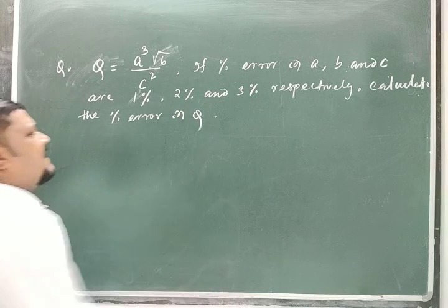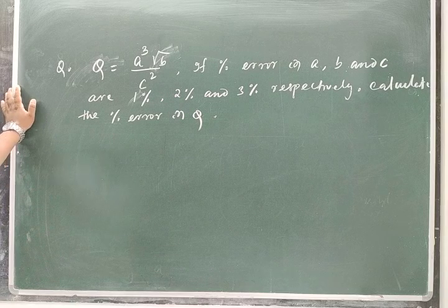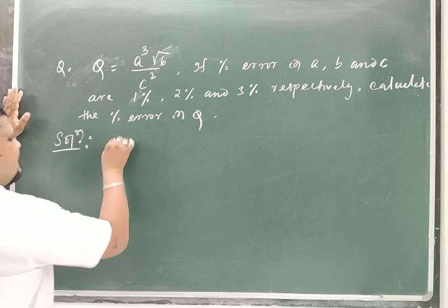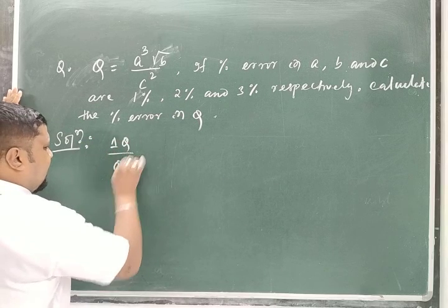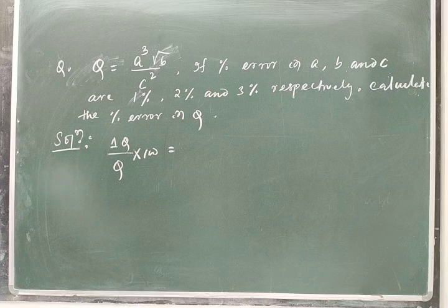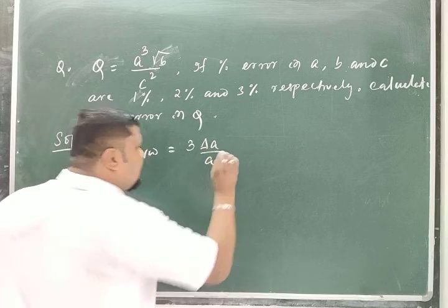If the question is given like that, what will you do here? Use the formula: if you want to find the percentage error, let me write this directly in terms of percentage. Delta Q by Q into 100. To find this, delta Q by Q into 100 is equal to 3 times delta A by A, right?